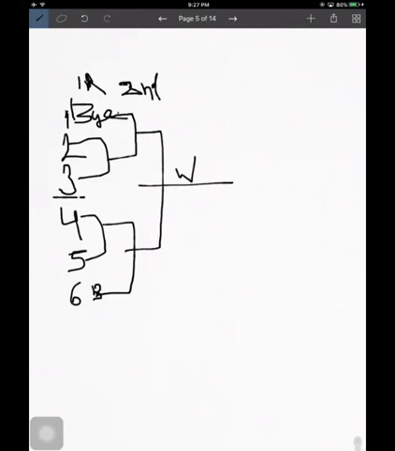Now here I want to tell you one more important thing, that the teams which get a bye, like team number 6 and team number 1, are not playing in the first round, they are directly playing in the second round. It means they are getting a benefit. The teams which are allotted a bye play directly in the second round.